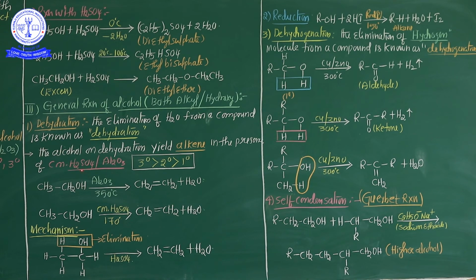Whenever acid attacks any compound, it can easily accept the water molecule from any compound. That's why whenever you do chemical practicals in the chemistry lab, be very careful with sulfuric acid, very careful with sulfuric acid.